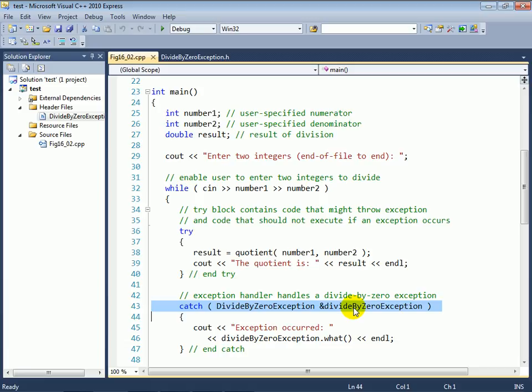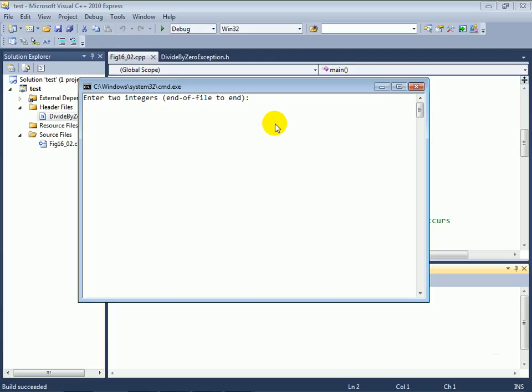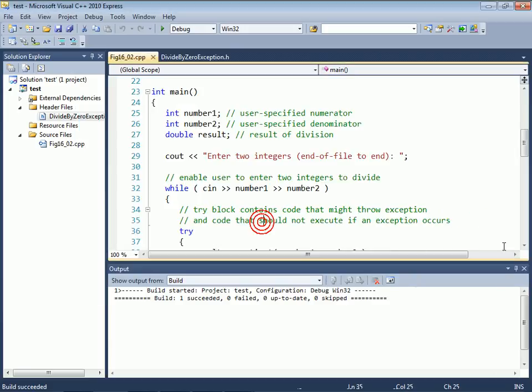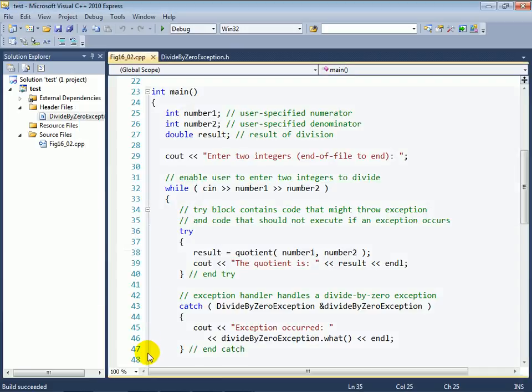So we refer to the divideByZeroException that gets thrown, and as you can see here, we print out "exception occurred," and we take advantage of an inherited member function that we're going to get in our class called DivideByZeroException. It's the what member function, which simply returns what the error message was that's embedded in the exception object. And as you saw when we ran this program, and let me just do it again here, if I type 100 and 0 as my two arguments, I have an attempt to divide by 0, and this is what's being produced by the catch handler down here at lines 43 through 47.